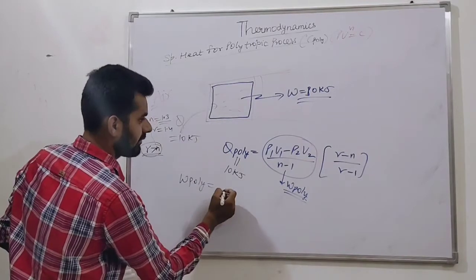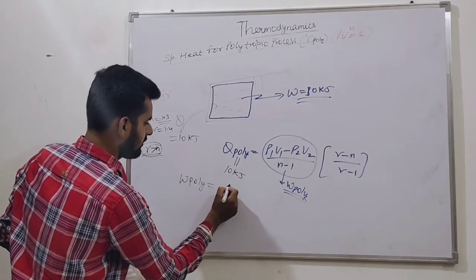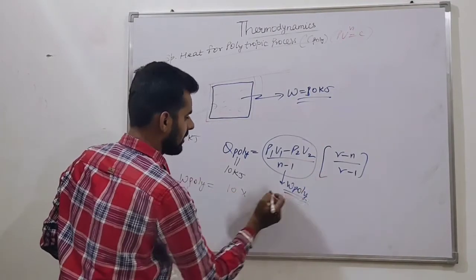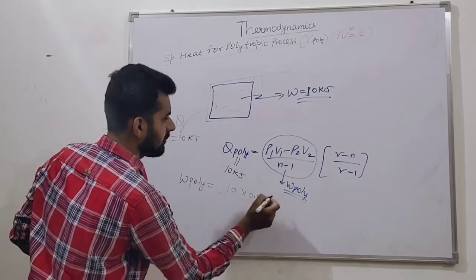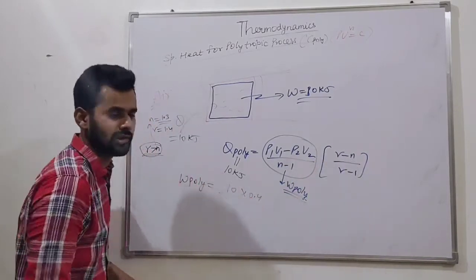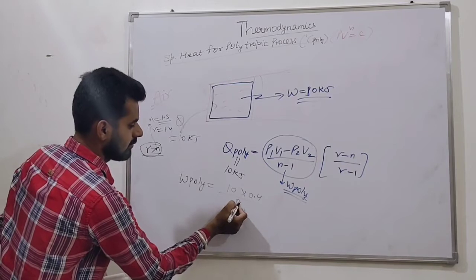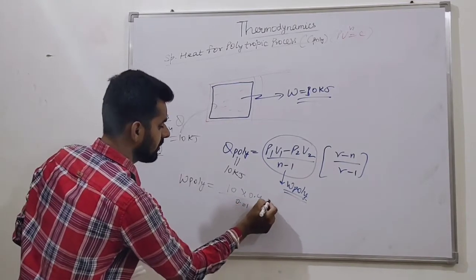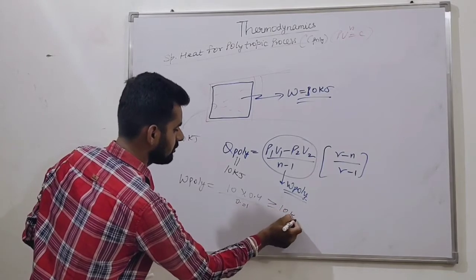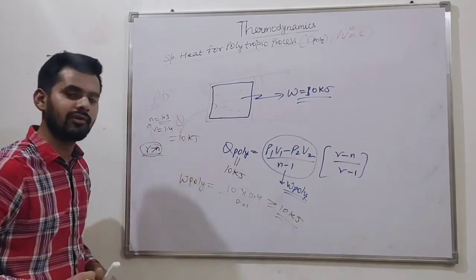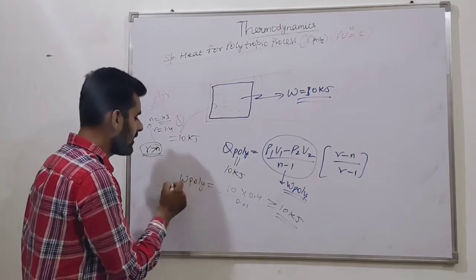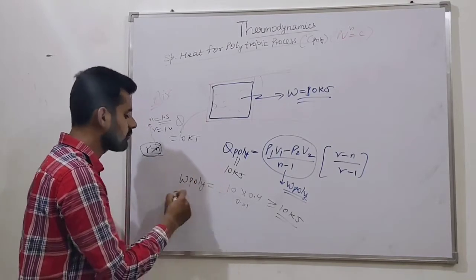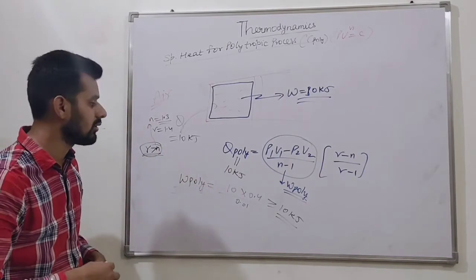So 1.4 minus 1 is 0.4, divided by 1.4 minus 1.3, which is 0.1. It must be greater than 10 kilojoule. How is this happening? How is the work output more?